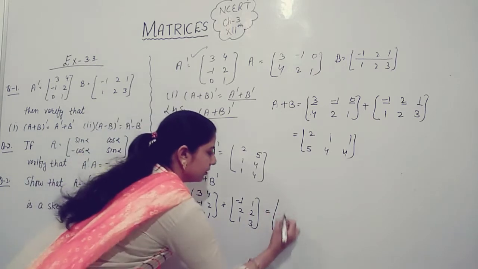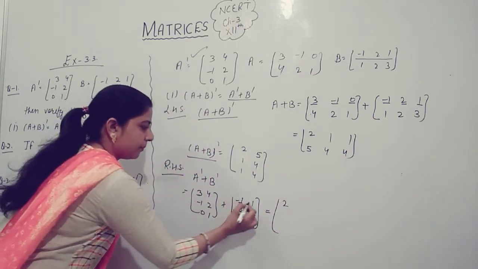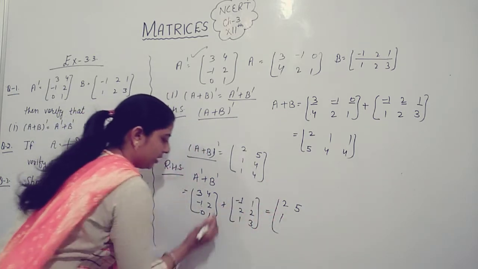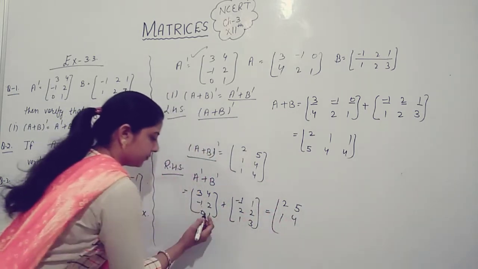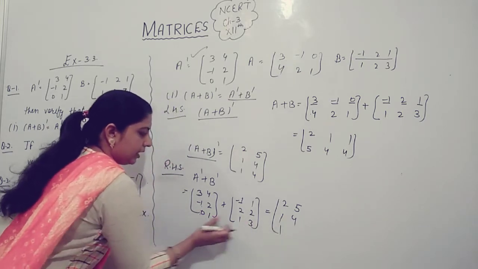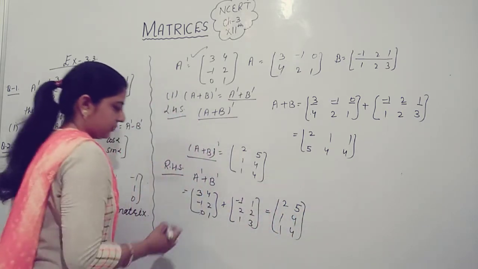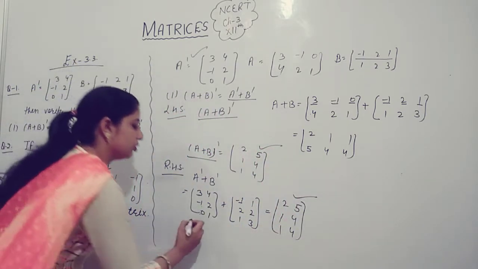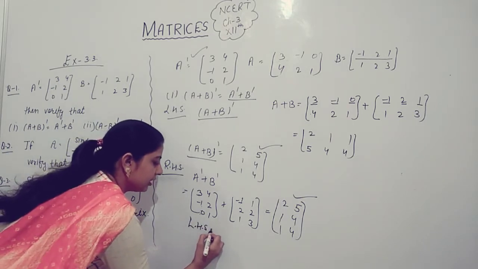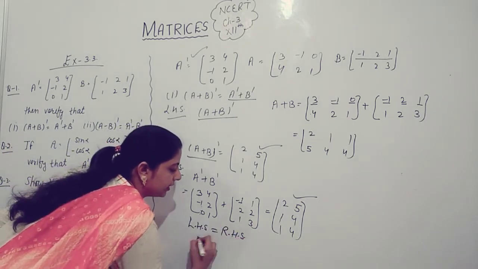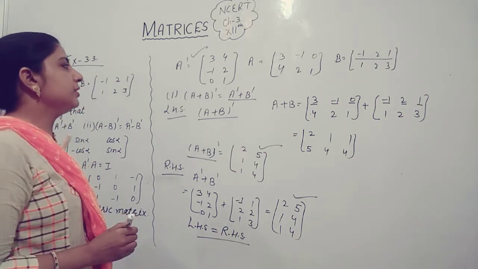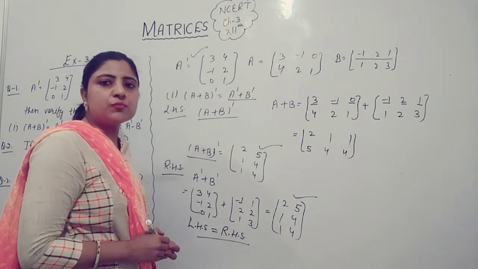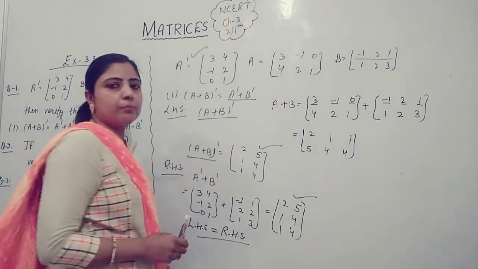3 minus 1 is equal to 2. 4 plus 1 is 5, minus 1 plus 2 is 1. 2 plus 2 is equal to 4. 0 plus 1 is equal to 1 and 1 plus 3 is equal to 4. That is the left hand side and that is the right hand side. So we can say that left hand side is equal to right hand side. Hence verified that transpose of A plus B is equal to transpose of A plus transpose of B.